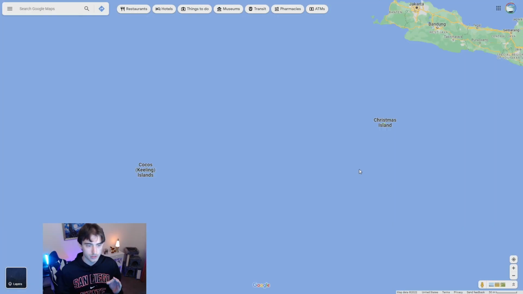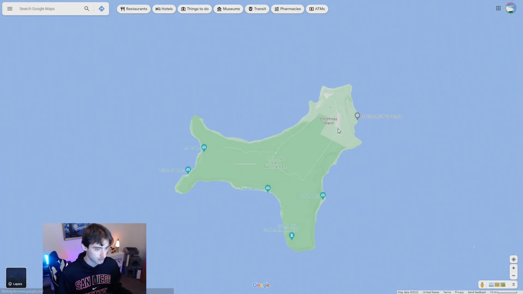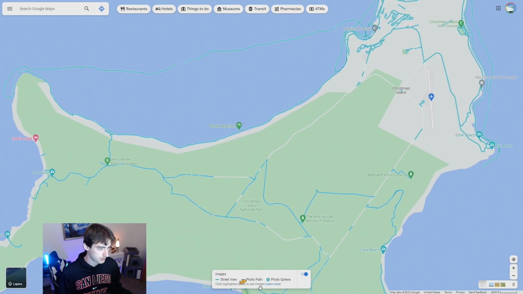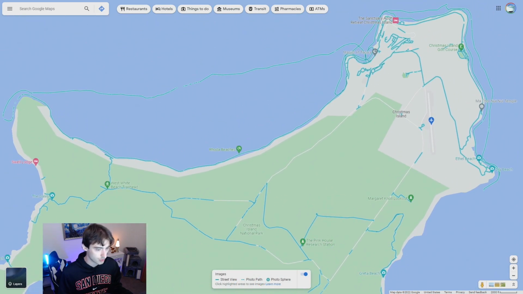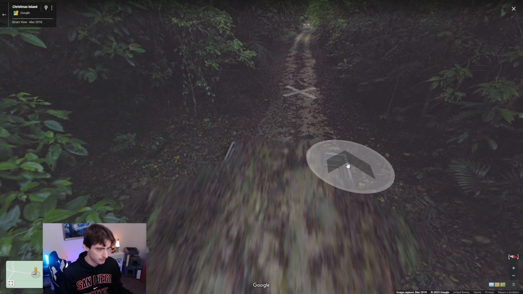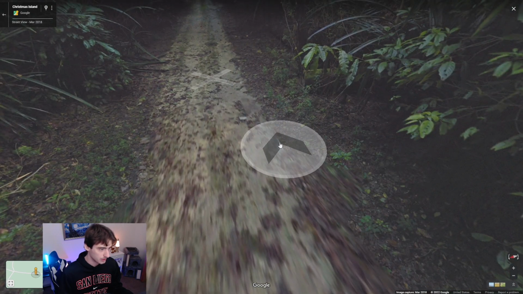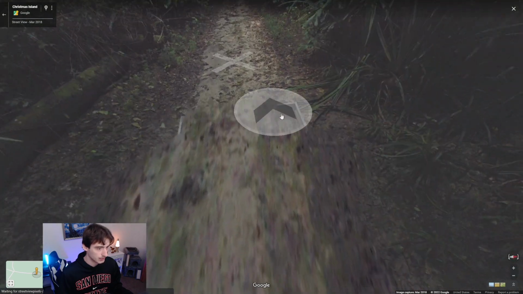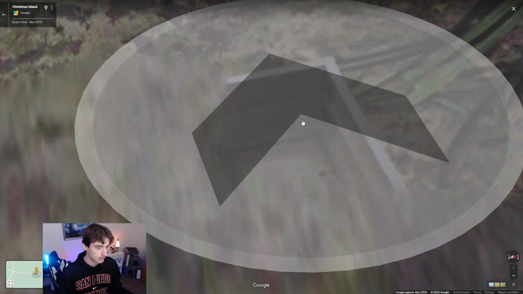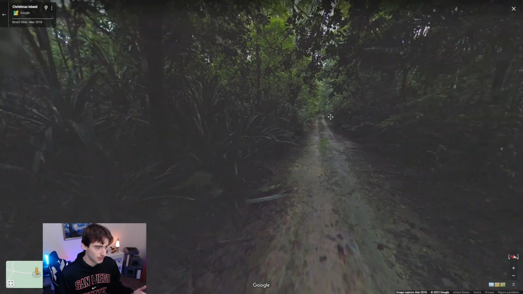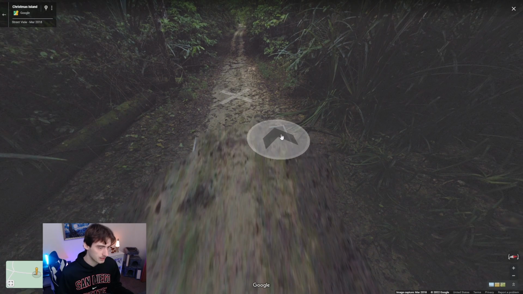The next one I think people should know is Christmas Island and the Cocos Keeling Island. Let's take a look at the Christmas Island first. It's a very small island, but there's a very recognizable car. As you can see, there's not much coverage at all. Not even on every road, but let's just drop it in here and we can see that we have this, what appears to be a flat bed in the back. You can't really see much in the front, maybe a little bit, but the back is going to be pretty given away though where you are here. As you can see in Christmas Island, it's kind of hard to know where you are. Not many clues, but this is what is going to give it away.